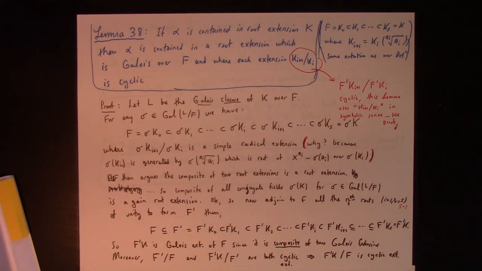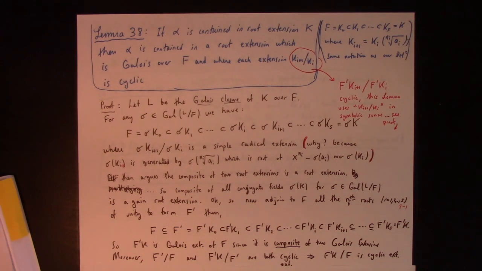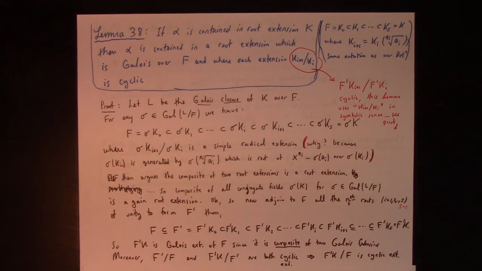But the section 14.4 on composite extensions and simple extensions, there's proposition 19 and proposition 21. Both of these are meaningfully used in this section 14.7. Proposition 19 says that if we have a Galois extension k over f and f prime over f is any extension, then the composite field k f prime over f prime is a Galois extension. So that's exactly what we're using here, that proposition 19. And then later proposition 21 concerns another thing about composites, but we'll get to that when we get to it. So I'll leave that aside.